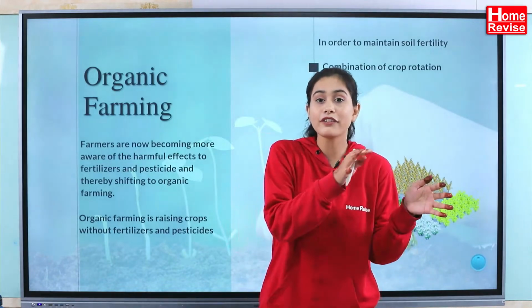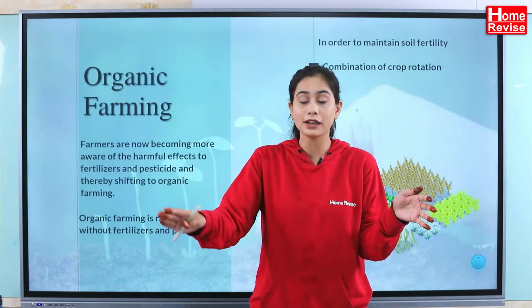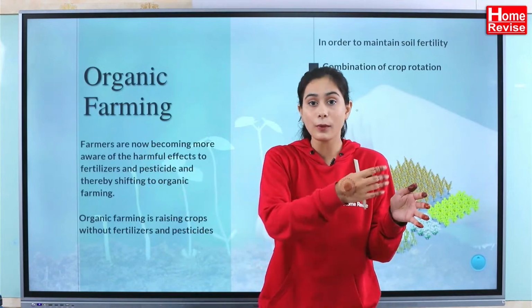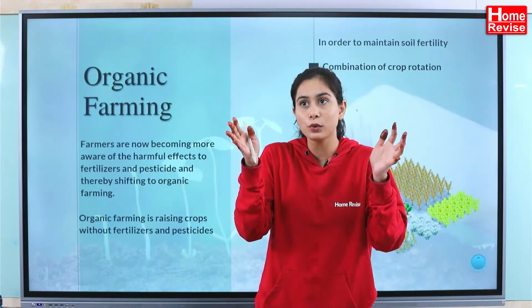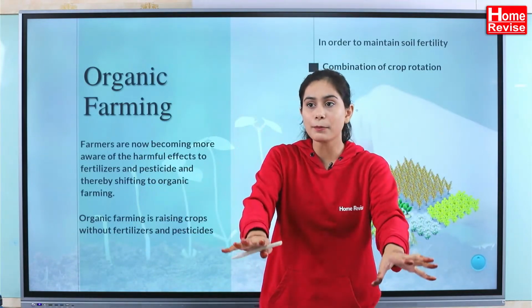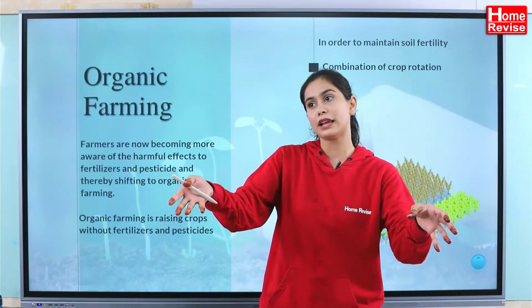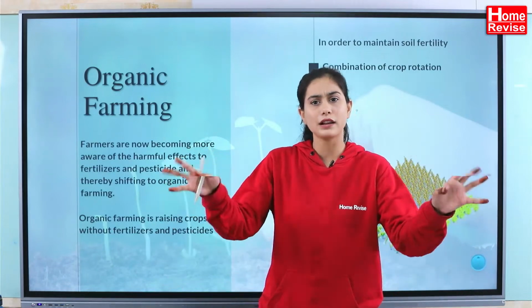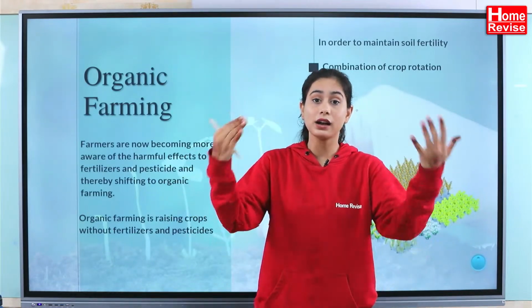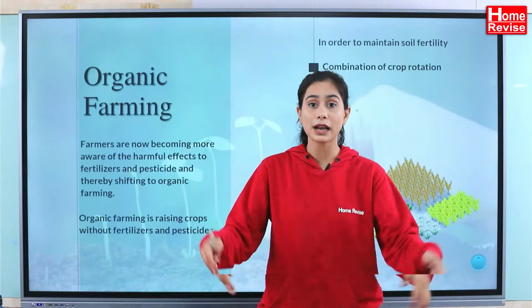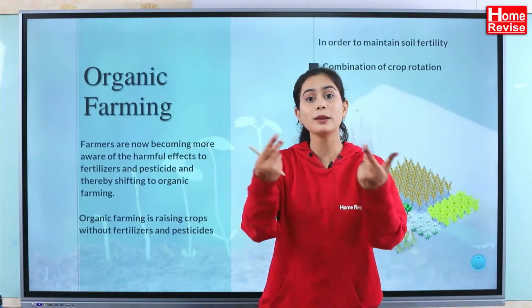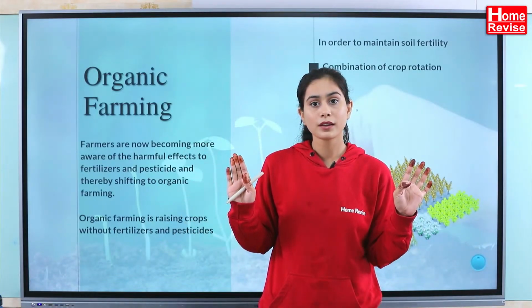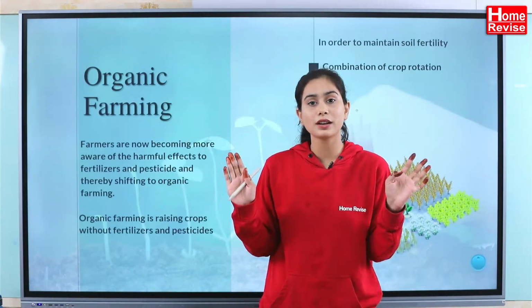Okay, why? Because if I keep on using the same plant on the same land, the requirement of the plant is constant. For example, if I use a wheat plant, and it takes up most of, I can say, sulfur, or any other mineral from the soil, and again and again I am growing the same plant on the same land, one day my soil will be deprived of the sulfur, deprived of the nitrogen, whatever it is requiring.